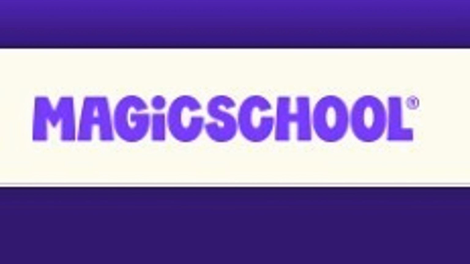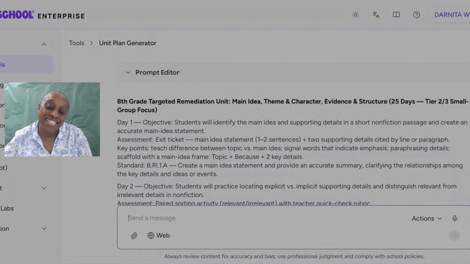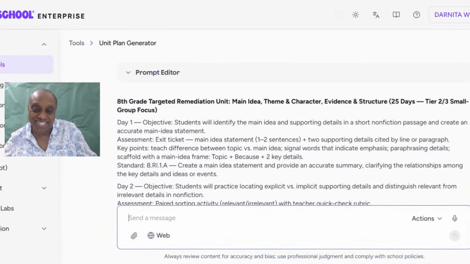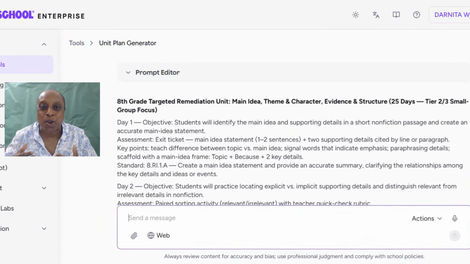So now we're in Magic School AI, and I use the tool that's called the Unit Plan Generator to create a plan for my 45-day instructional plan. Okay, so what I did was in the prompt, for the prompt, I put in that I wanted a 45-day plan based on the data that I had gathered.